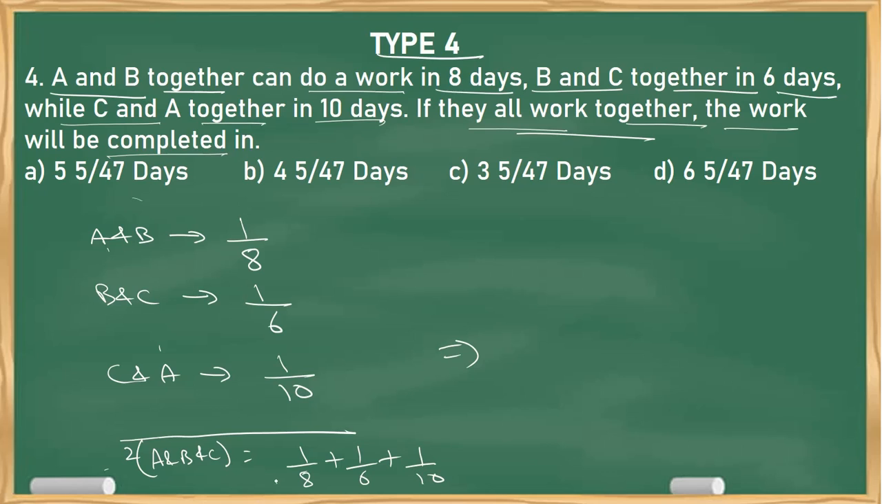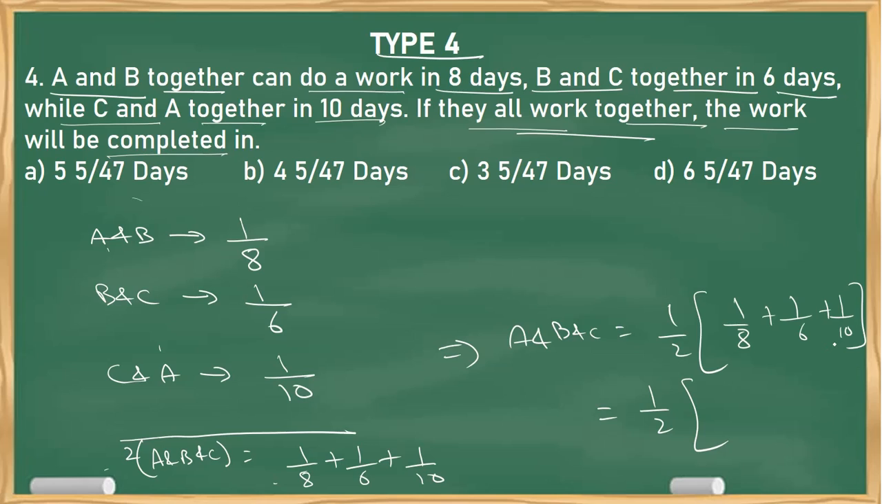So what do I get? This 2 will go this side. So one day work of ABC is 1 by 2 into 1 by 8 plus 1 by 6 plus 1 by 10. Now if you want, you can take LCM directly. It's very easy. Take a multiple of 10 that goes with 8 and 6. For example, 8 5s are 40. 40 goes with 10, but 40 doesn't go with 6. We'll take 8 and 6. What is the common multiple? 24. So 240, 120. So 120 is the LCM.